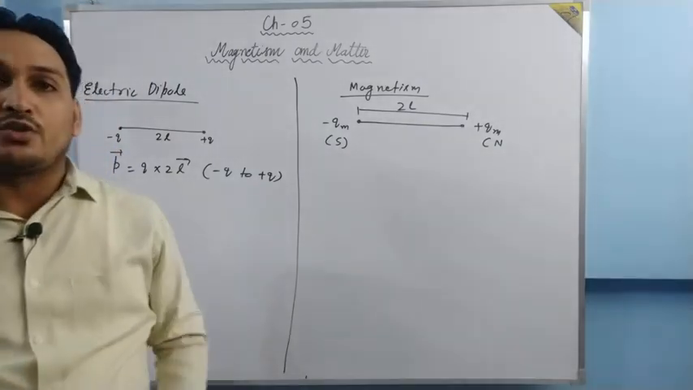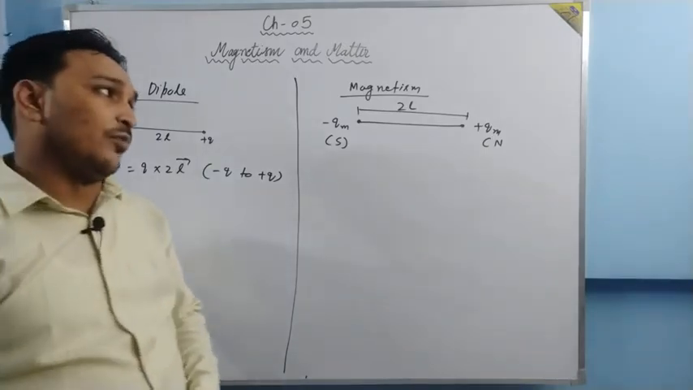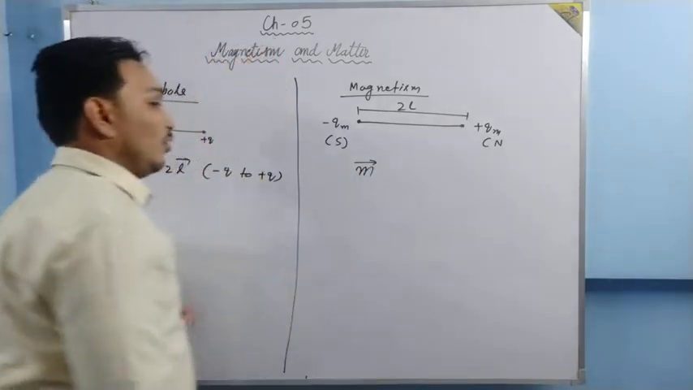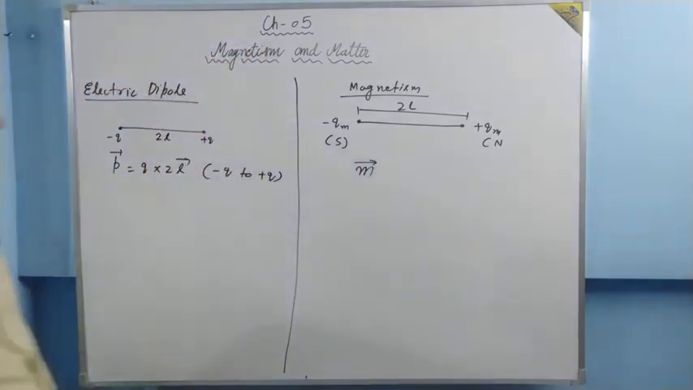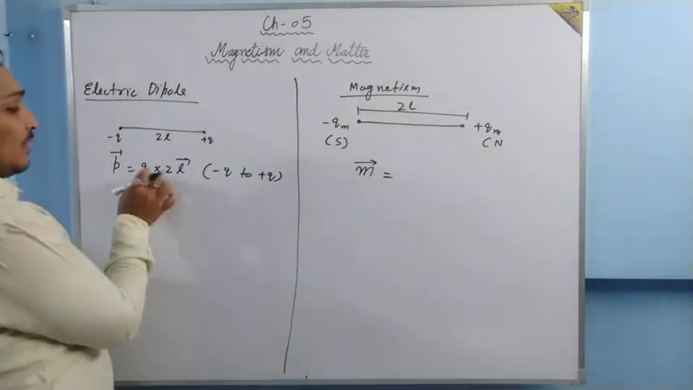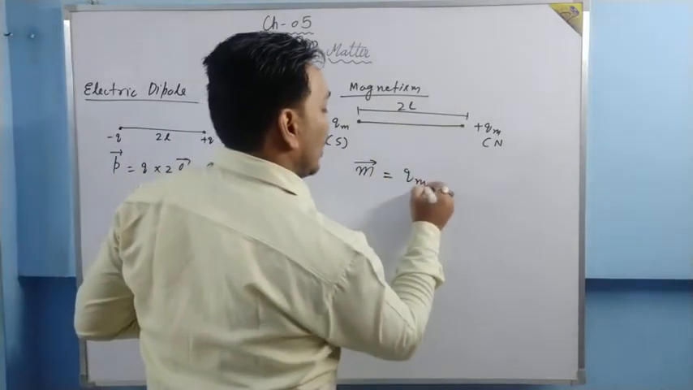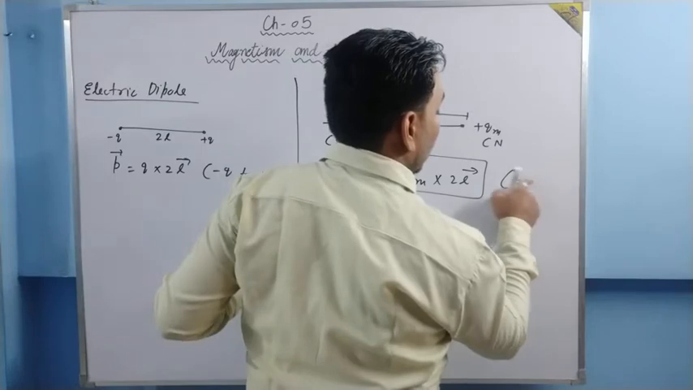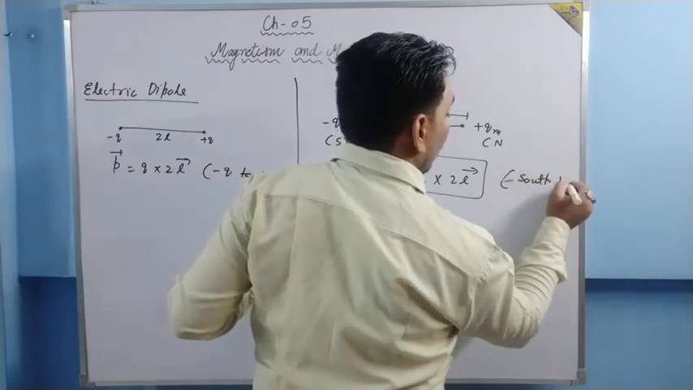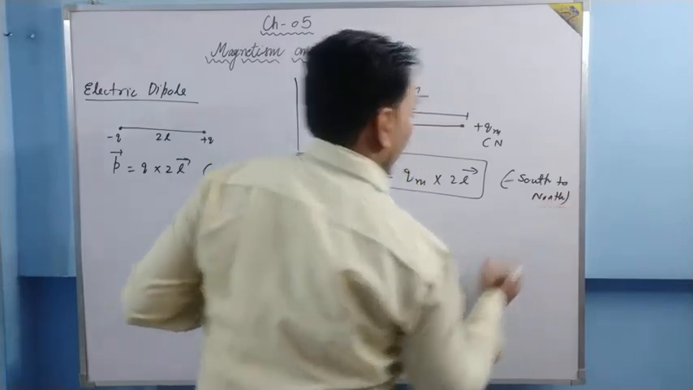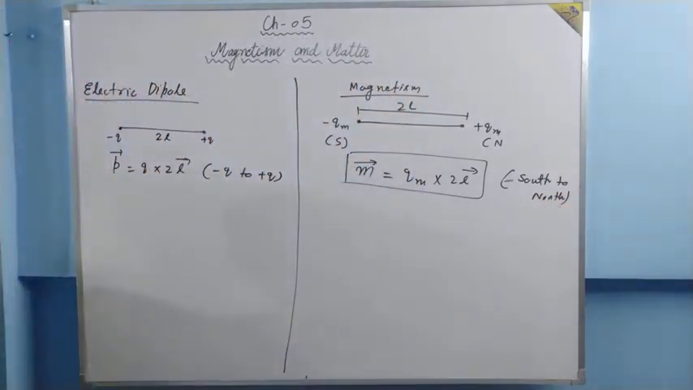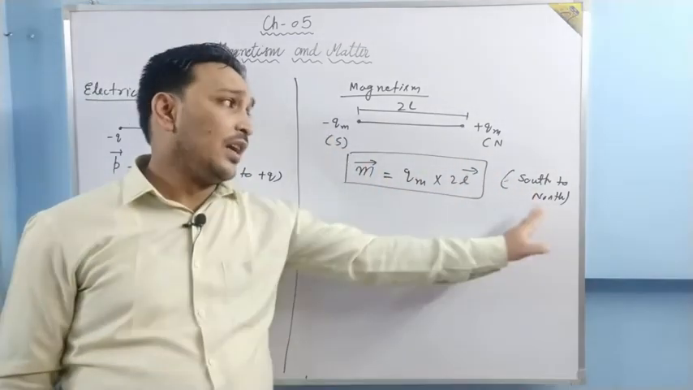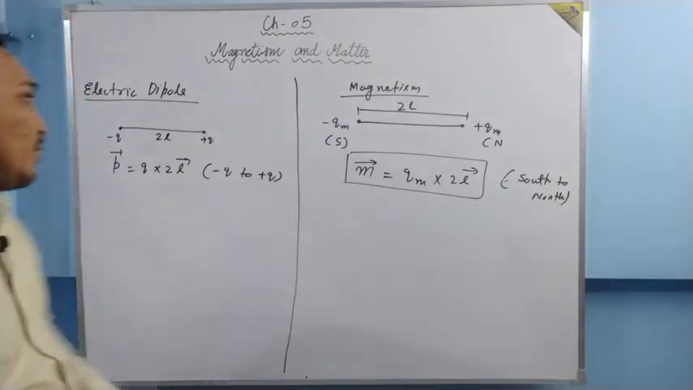We have to take short dipoles. The length of the dipole should be very small. We define magnetic moment over here. The magnetic moment of a magnetic dipole is denoted by m vector. Earlier it was charge multiplied by separation, and this time also it is going to be charge multiplied by separation. Its direction will be from south to north pole, because earlier it was from minus to plus. This time it is from south to north, because south is considered as minus magnetic charge and north is considered as plus magnetic charge.